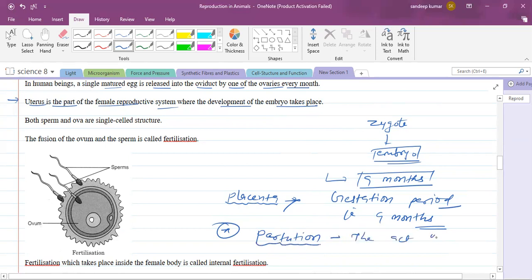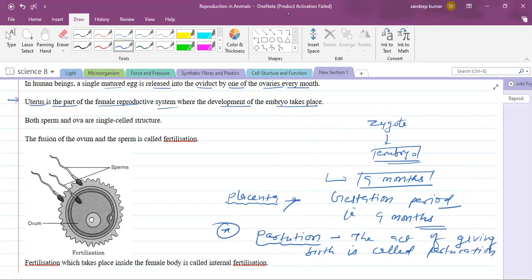The act of giving birth is called parturition. Parturition. Okay, are you able to understand?